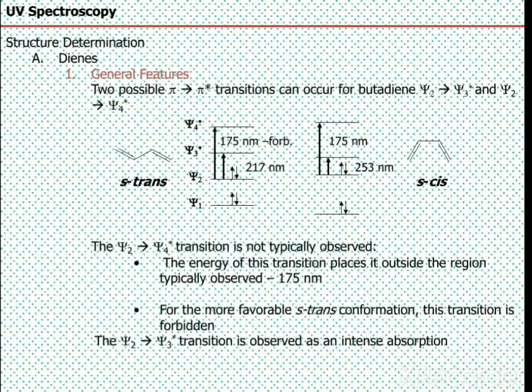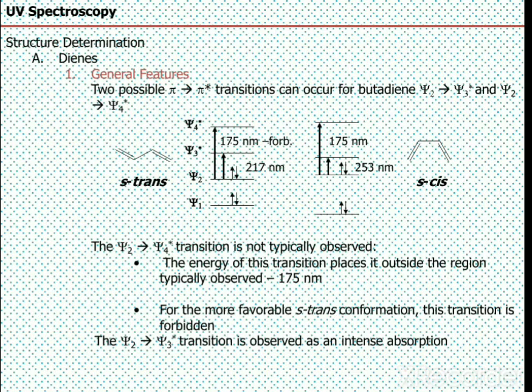So we can write psi1, psi2 for bonding orbitals and psi3, psi4 for anti-bonding orbitals. The HOMO is psi2 and the LUMO is psi3. HOMO is the highest occupied molecular orbital and LUMO is the lowest unoccupied molecular orbital. So the lesser the energy gap between the HOMO and LUMO, the more will be the absorption.